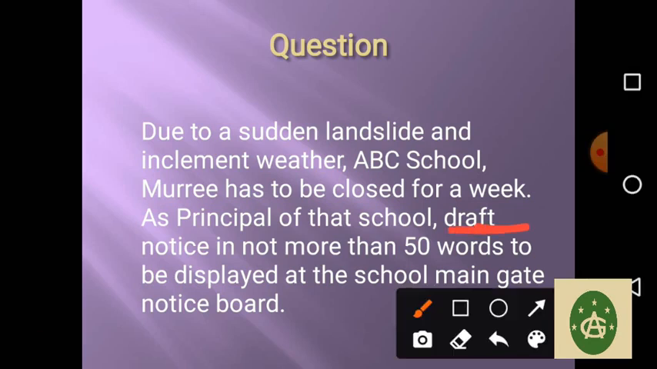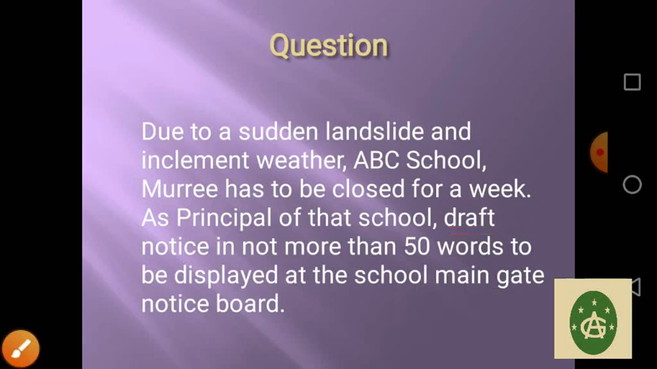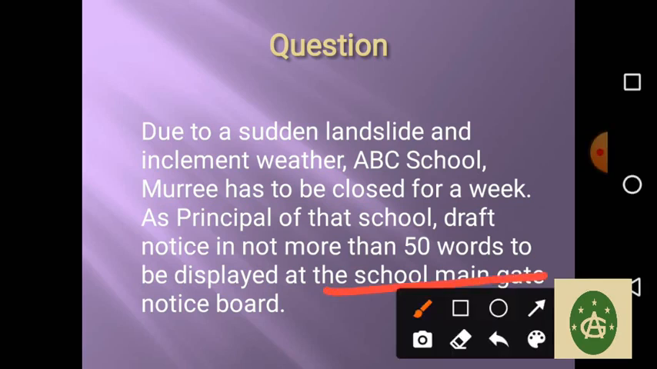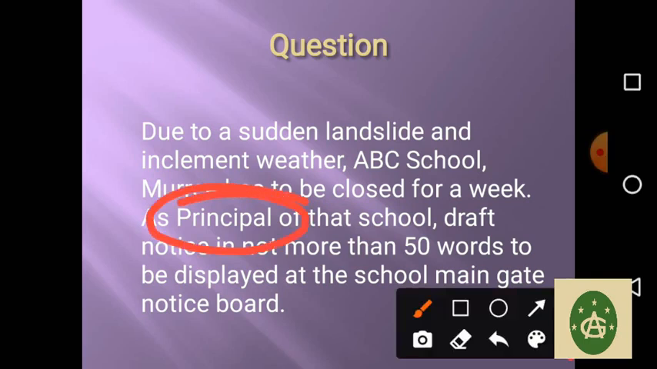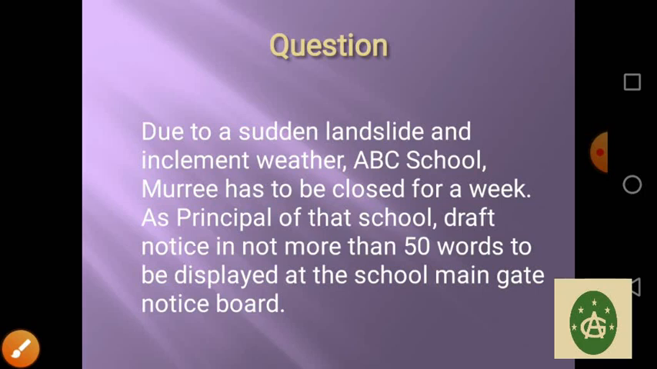Draft means write a notice, design a notice, in not more than 50 words, to be displayed at the school main gate notice board. Now, where will it be displayed? School main gate notice board. And who are you right now? The principal. Okay? You are the principal. What is the reason for the school to be closed? The school is to be closed for a week because of landslide and horrible weather.